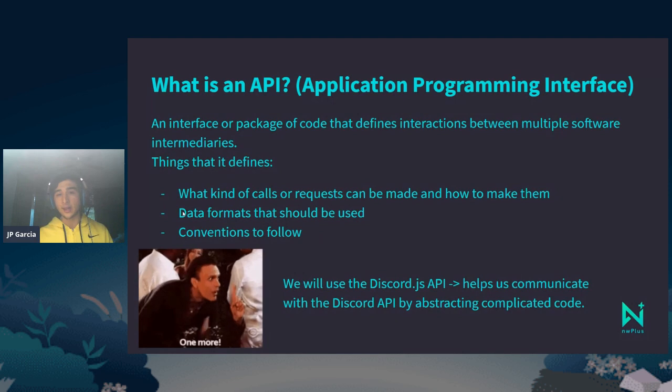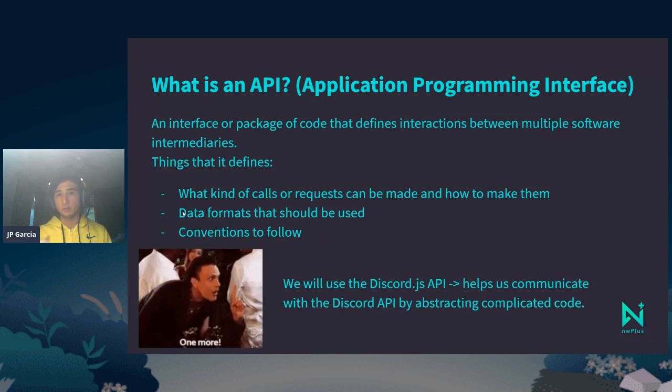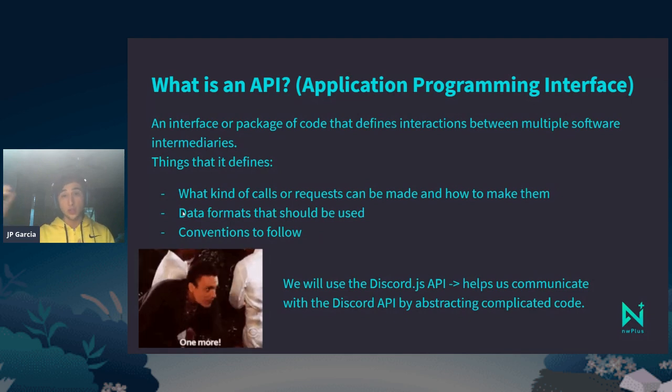So in our example, we are using the Discord.js API. The Discord.js API is files and files and files of code that give us special objects, classes, variables, etc., to be able to communicate with the Discord servers.